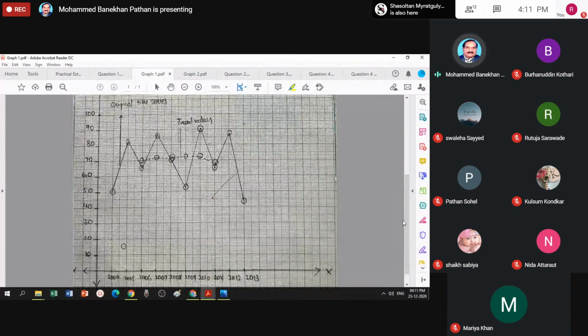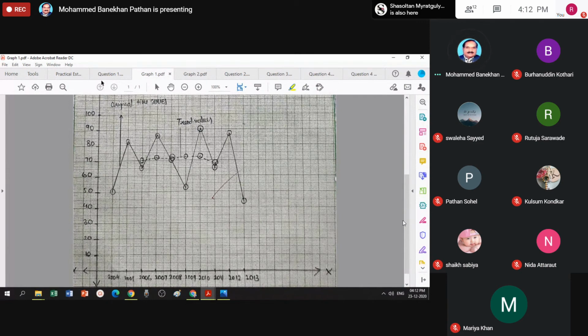So for 2004, my sale in the original data is 50. For 2005, my original sale is 84. So I join these points by a solid line, which represents my given data, known as the original time series data. I put an arrow, original time series.